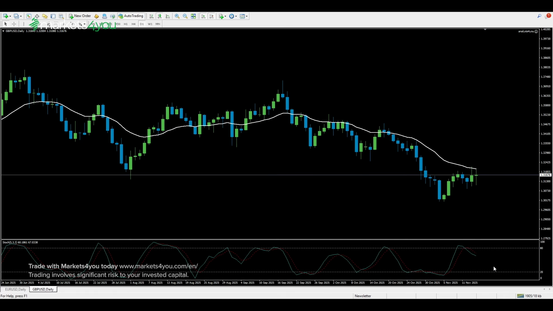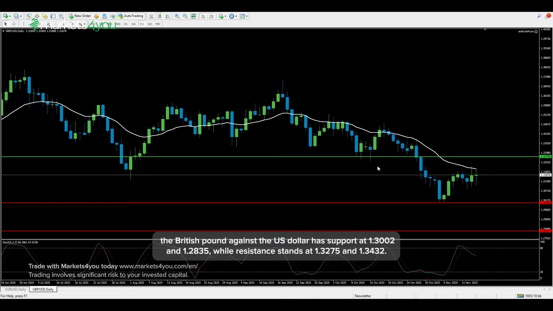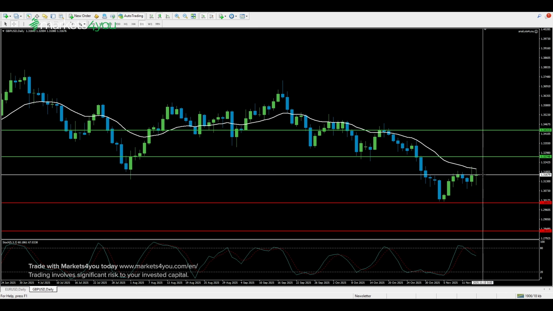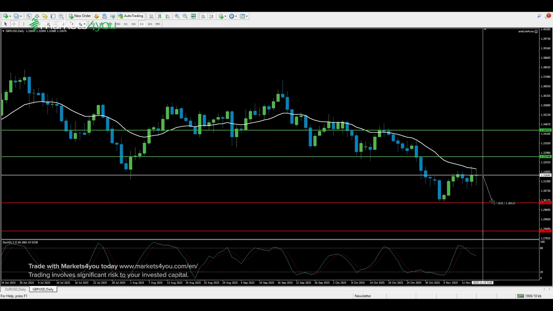Looking at key levels, the British pound against the US dollar has support at 1.3002 and 1.2835, while resistance stands at 1.3275 and 1.3432. Wednesday's UK inflation data will be crucial for this pair. The inflation figures are expected to show headline inflation at 3.7% year-over-year with a monthly increase of 0.5%.